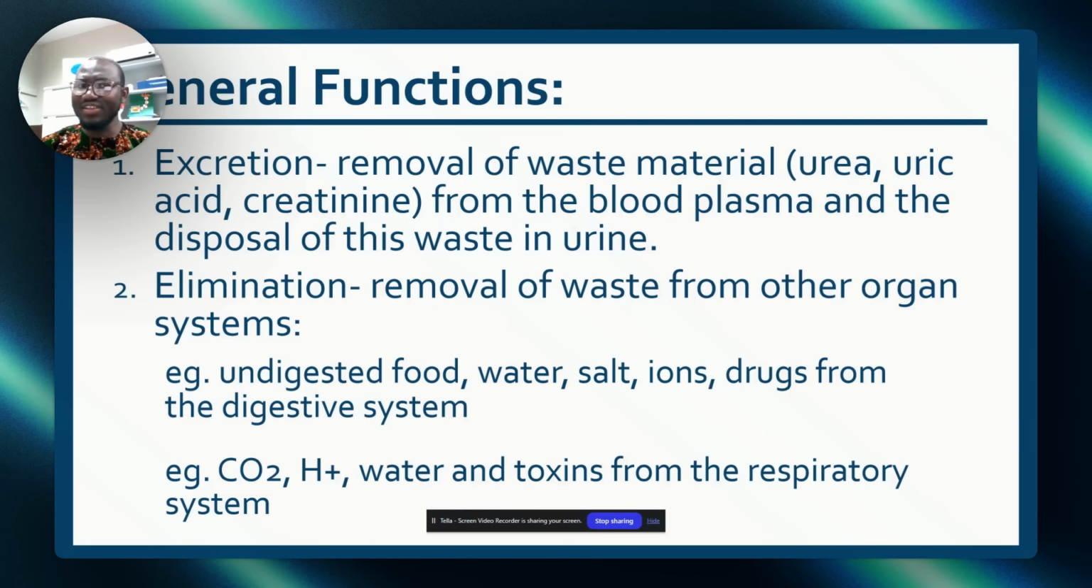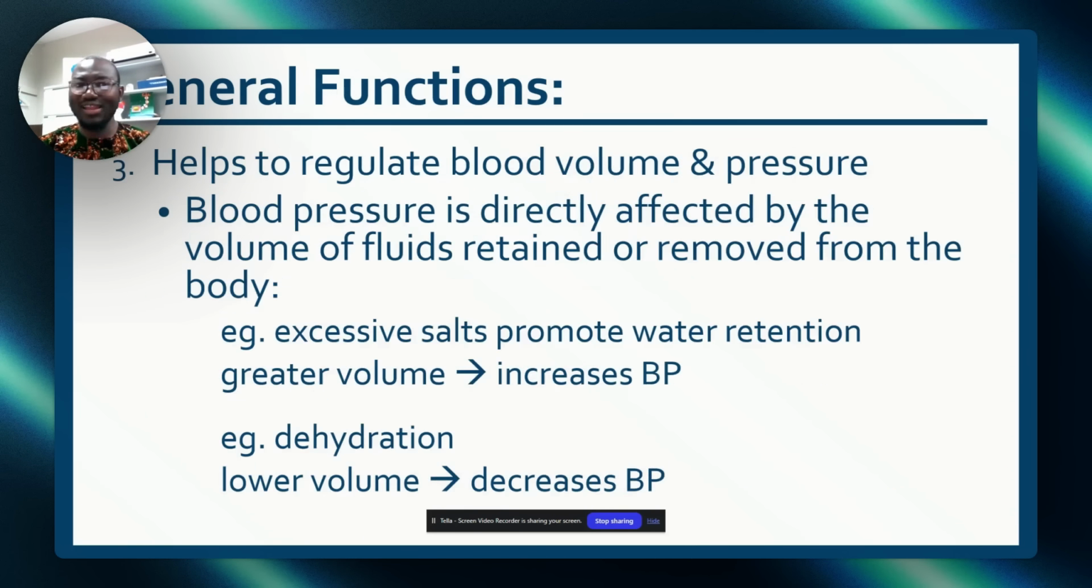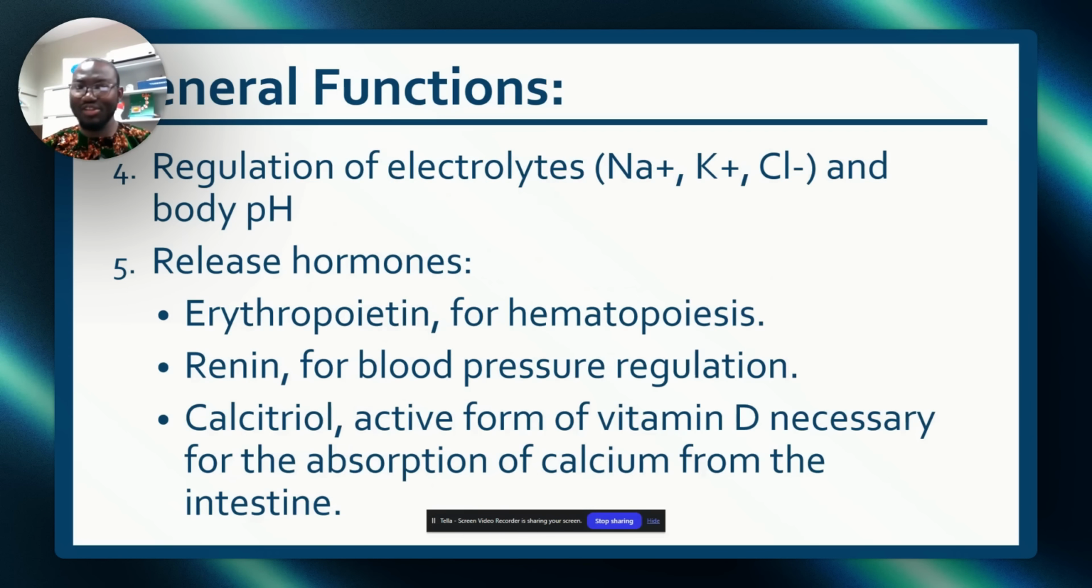Another thing you need to know is the different functions of the urinary system. I'm not going to read all these things, but I need you to just understand them. One is excretion, another is elimination, another is to regulate volume and pressure, another is to regulate electrolytes, and to release hormones. Which specific hormones? Erythropoietin. What does it do? Hematopoiesis. Which other hormone? Renin. What does it do? Pressure regulation.